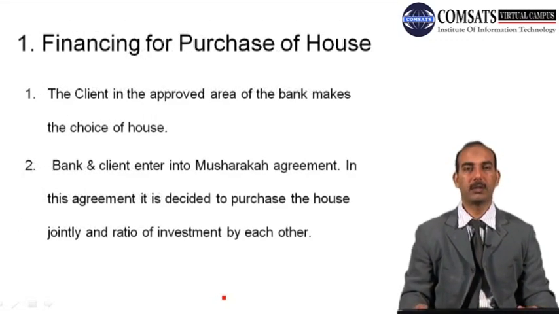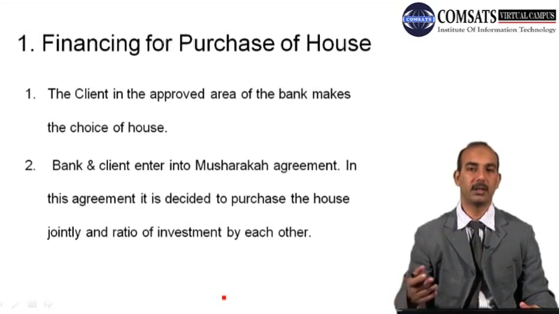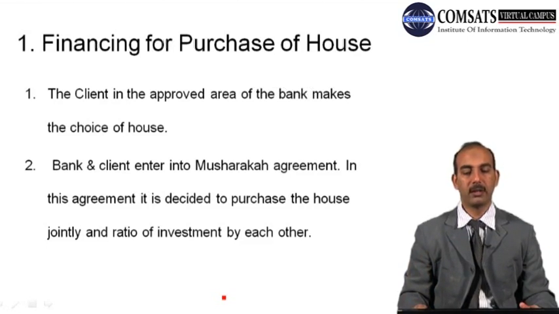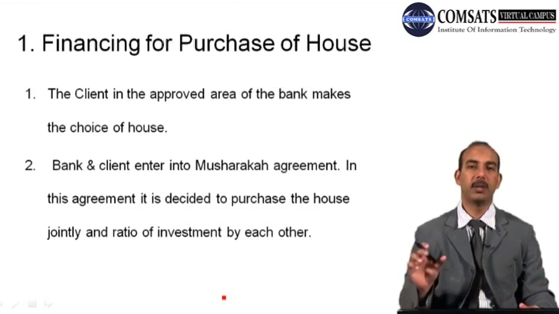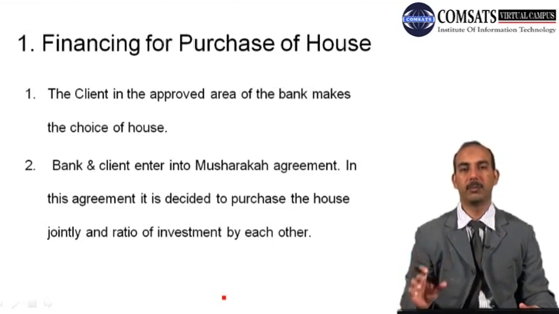And first of all, we will be discussing the financing for purchase of house. So if a client identifies a house and he or she wants to purchase that house, in that case there can be a diminishing musharaka agreement between the bank and the client, and the terms and conditions can be based on these points. First of all, the client, in the approved area of the bank, makes the choice of house. So the areas will be identified or approved by the banks.